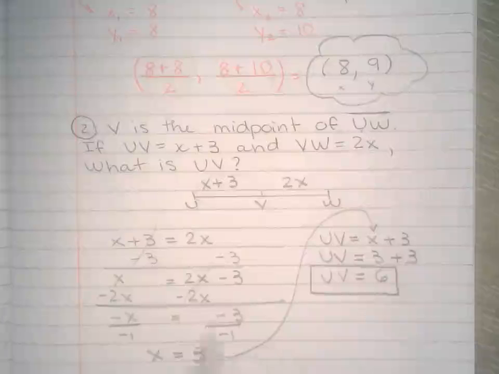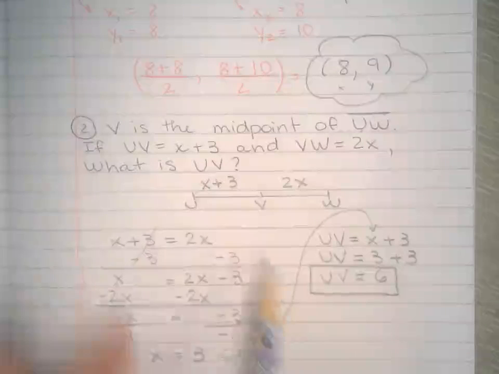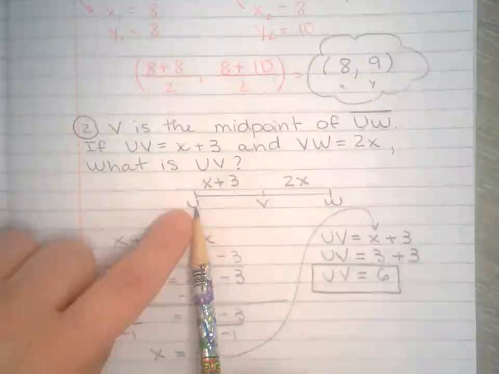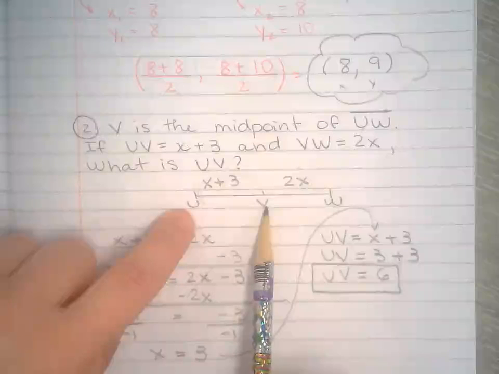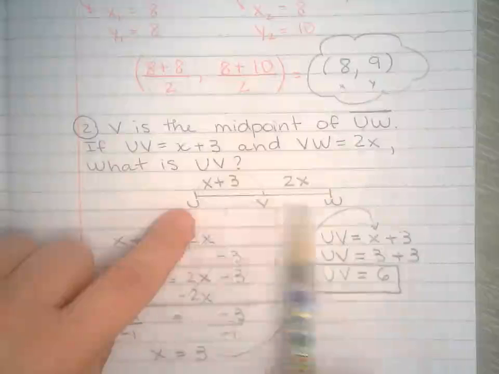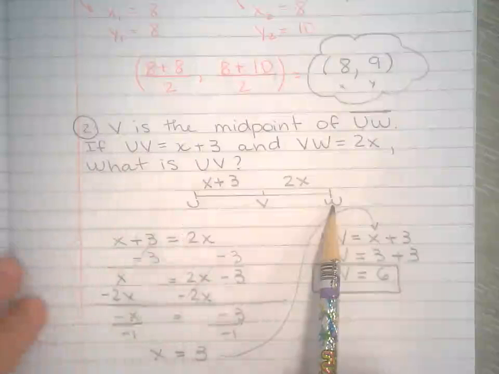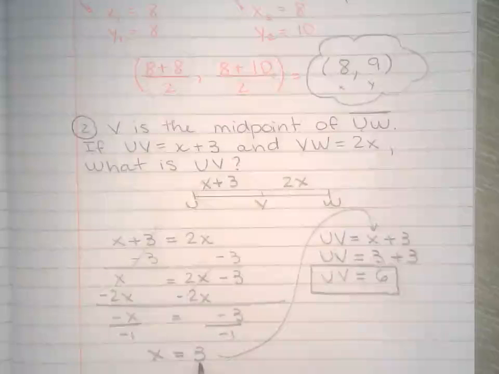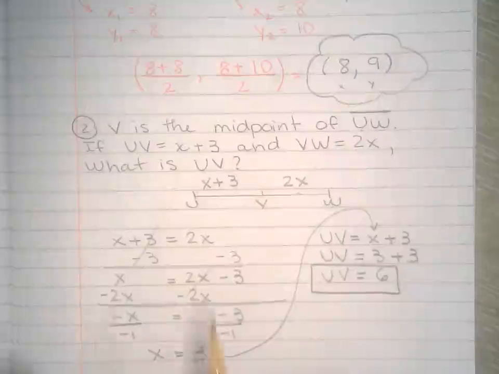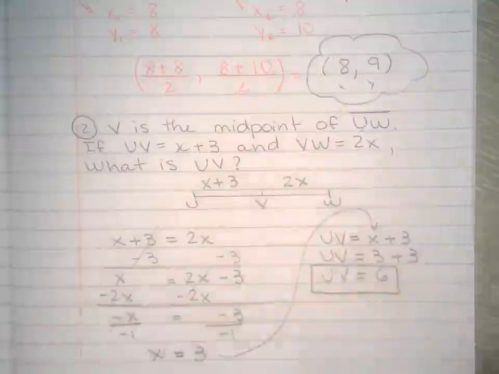IXL will change the question every now and then by asking the distance between UV, and sometimes it's going to ask you the distance between UW. So watch out for that. Sometimes IXL is going to ask for x. So make sure you answer whatever the question is asking so you don't get frustrated. Last one.